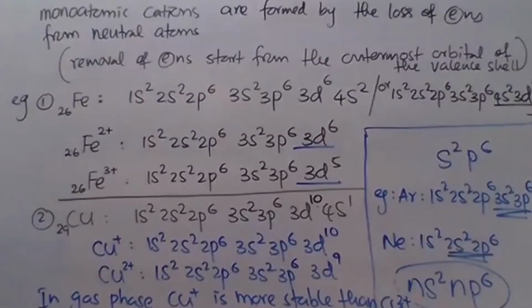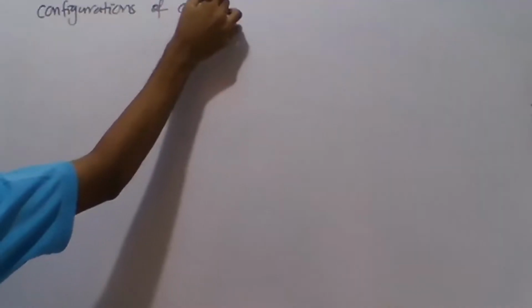Then we move into the anions, how to write the monoatomic anions.